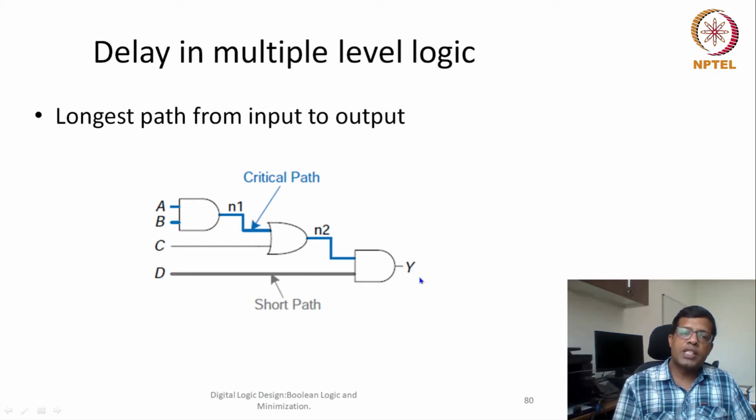And again, as I said before, if we have different paths, some paths are short paths, some paths are much larger in delay, so that would also mean that in this Y output there would be more number of glitches. This Y would keep on transitioning from 0 to 1, 1 to 0 before it gets stabilized to the final output.